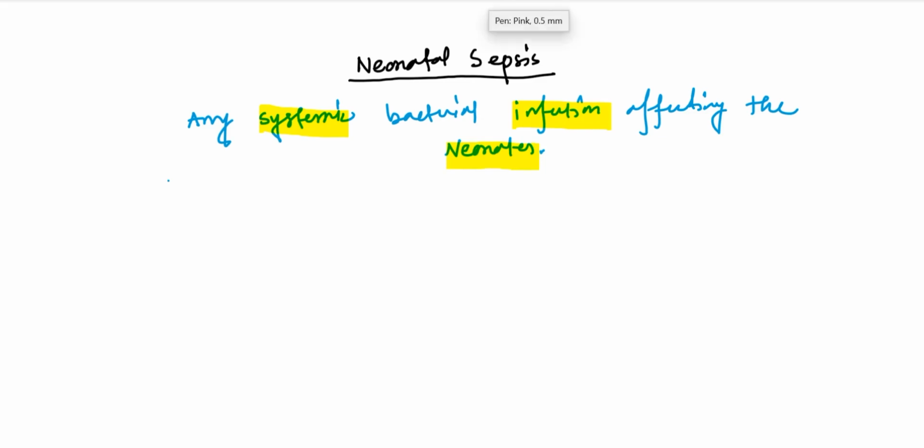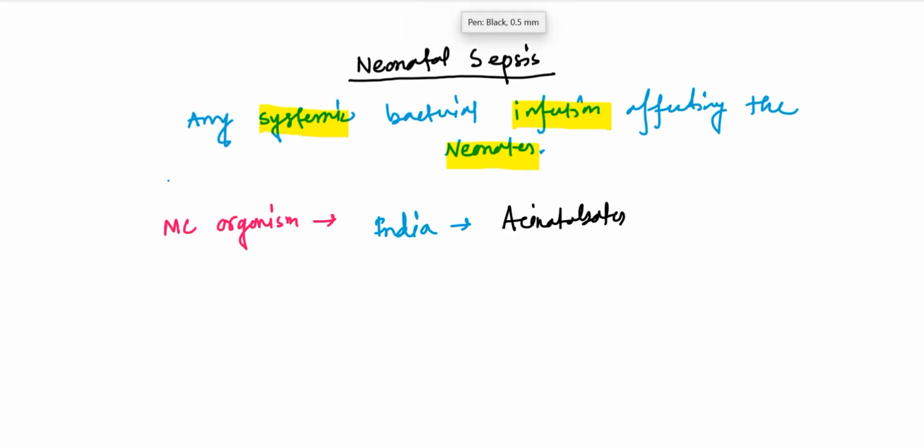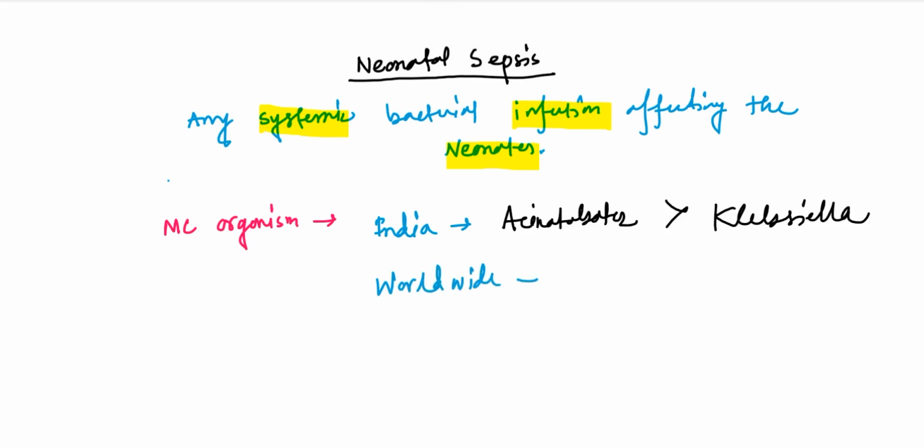Now, which organisms are most commonly causing neonatal sepsis? Most common organism. Here in India, the most common organism is Acinetobacter, followed by Klebsiella. Okay, and worldwide, the most common cause of neonatal sepsis is group B streptococci. So in India, the most common organism is Acinetobacter, and worldwide, the most common cause is group B streptococci.